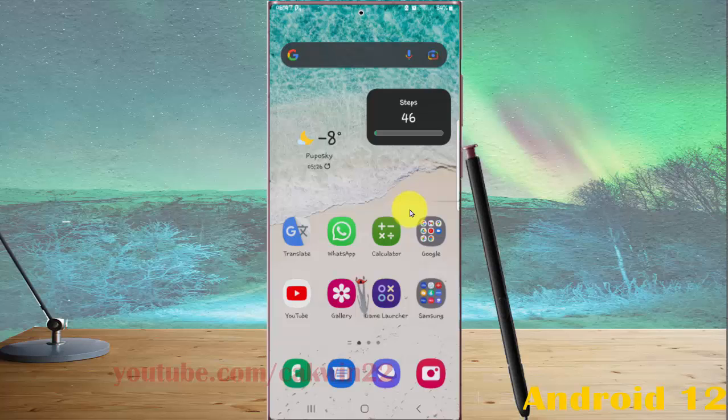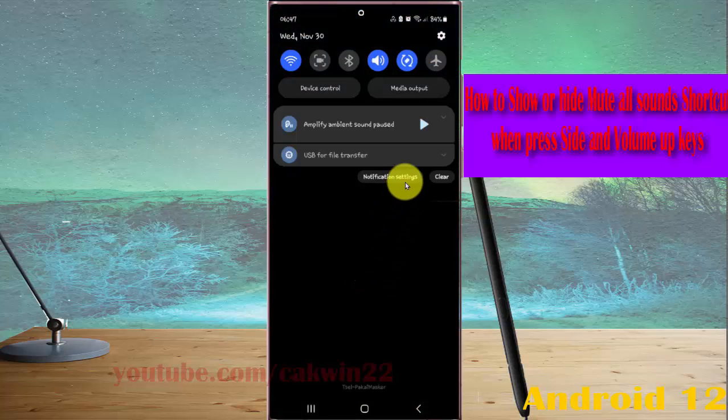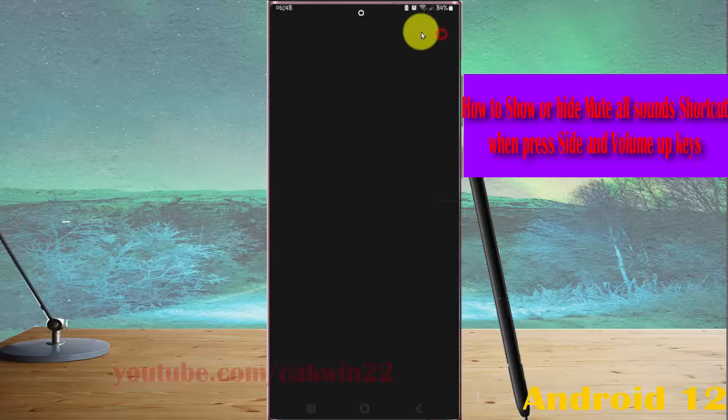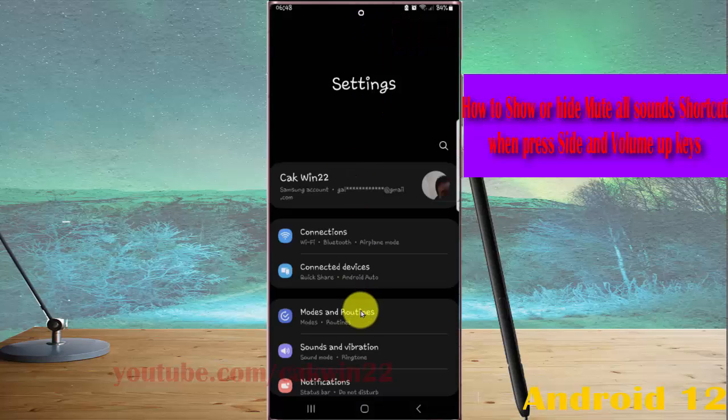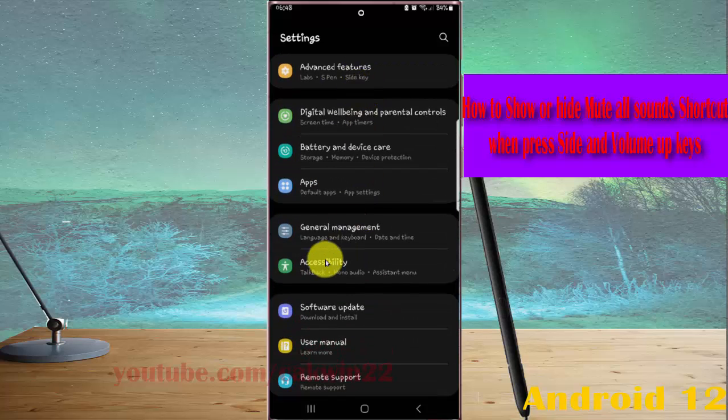To show or hide the mute all sounds shortcut when pressing the side and volume up keys in Samsung Galaxy S22 Ultra, open settings, swipe the notification panel, and then tap the settings icon. Scroll down the settings screen, find accessibility, and then tap accessibility.